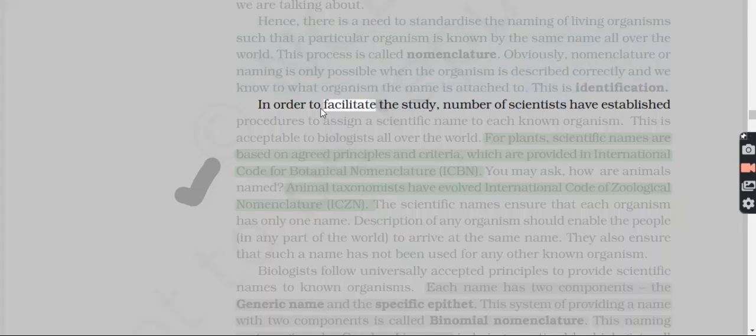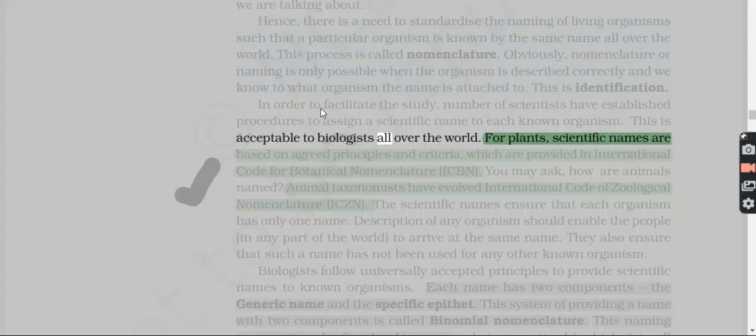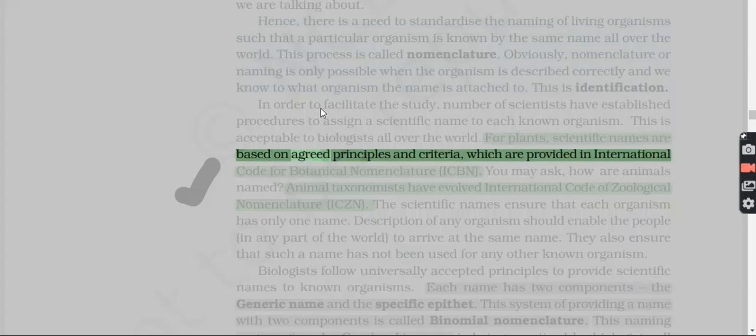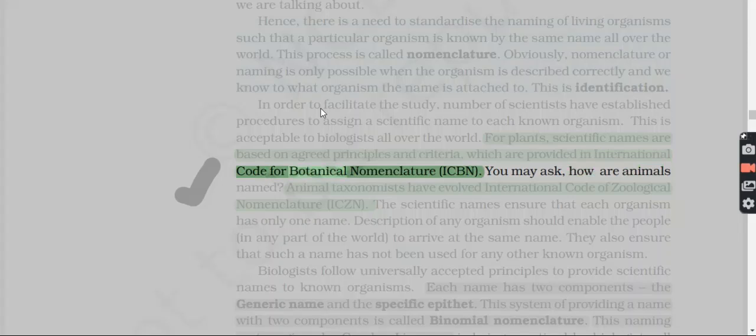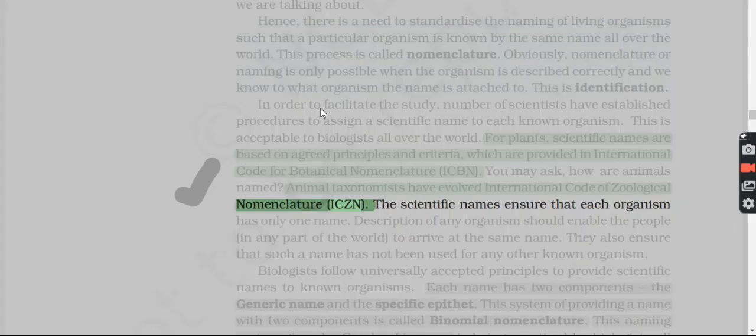In order to facilitate the study, a number of scientists have established procedures to assign a scientific name to each known organism. This is acceptable to biologists all over the world. For plants, scientific names are based on agreed principles and criteria, which are provided in the International Code for Botanical Nomenclature, ICBN. You may ask, how are animals named? Animal taxonomists have evolved the International Code of Zoological Nomenclature, ICZN.